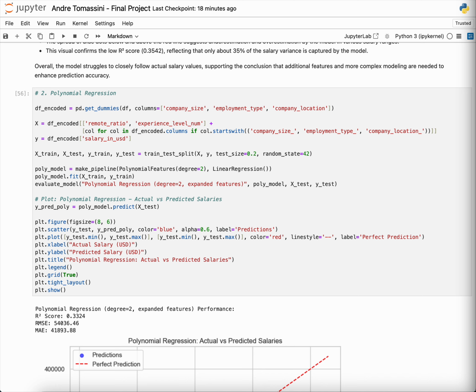By analyzing this real data, we gain clarity on where to focus our growth as data scientists at the beginning of our careers. For anyone in this field, insight like this helps us negotiate better, choose employers wisely, and understand what truly affects income. So thank you for watching and have a nice one.